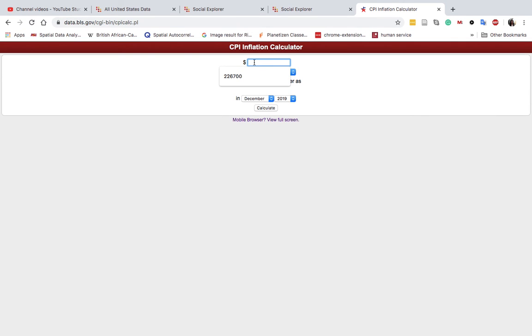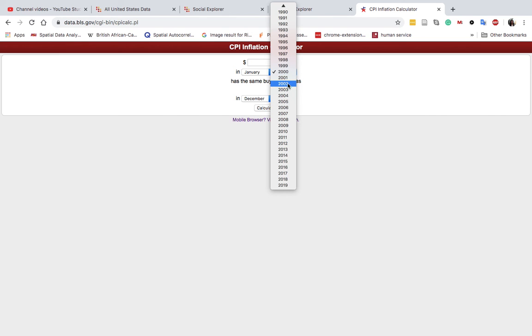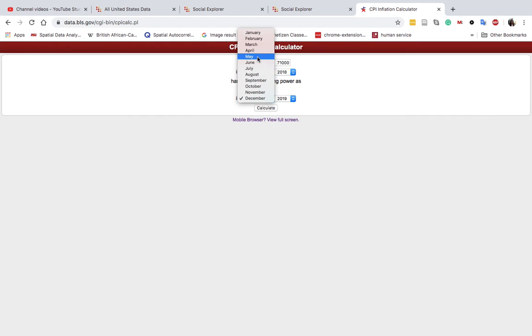So let's say that the income is $71,000 a year for a family in 2018. You can select the same months, it doesn't matter. Or actually it would be vice versa. Let's say that the income was 51,000 in 2014.